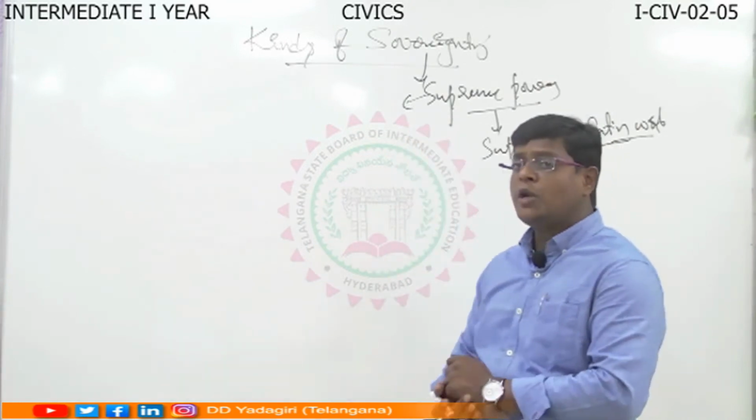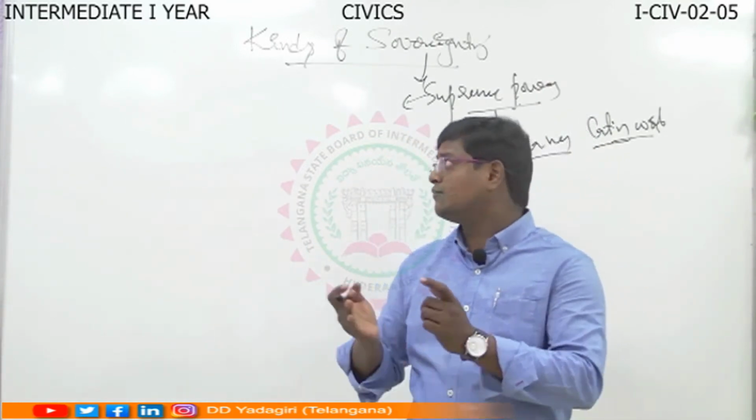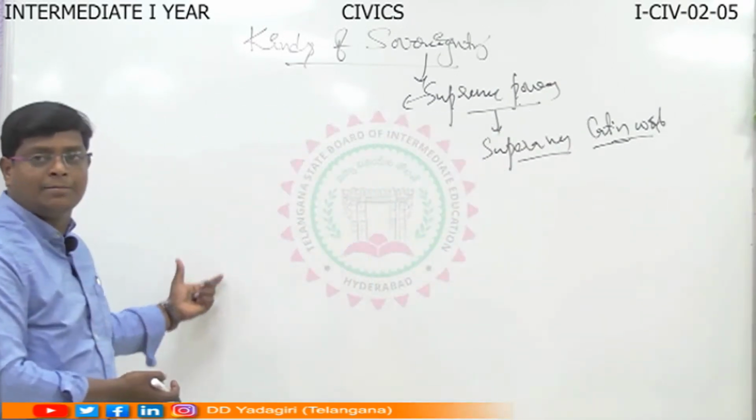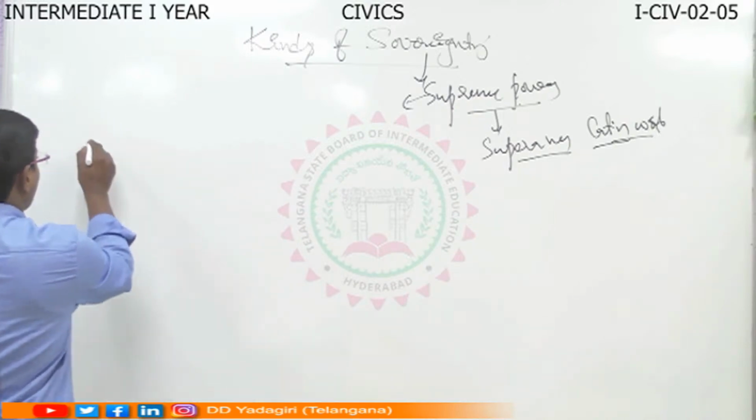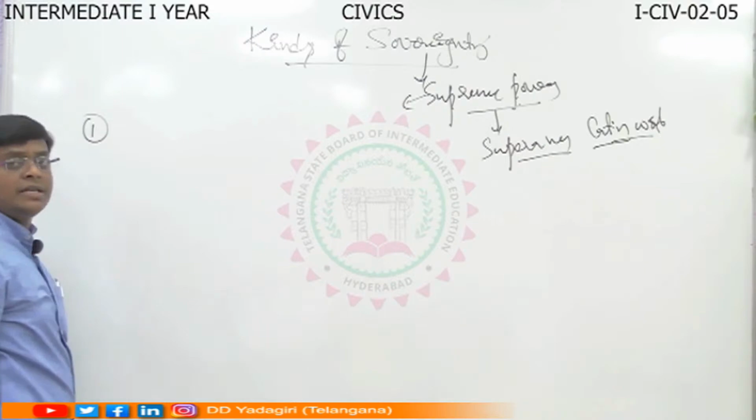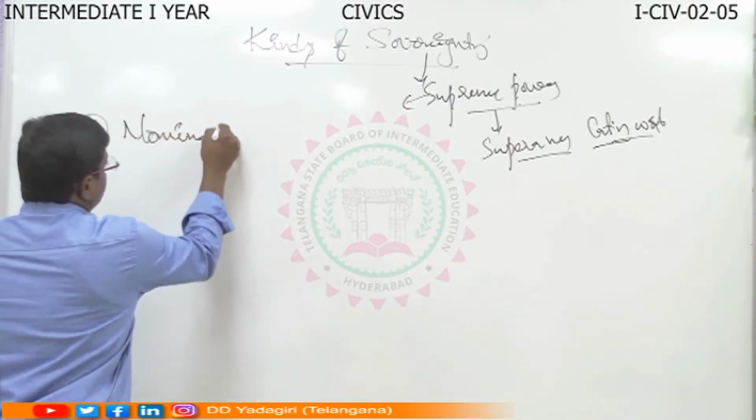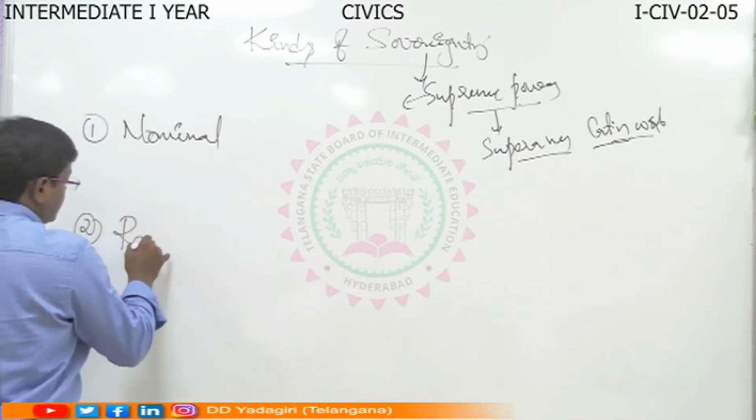So now we are going to cover different kinds of sovereignty. What are the different kinds of sovereignty? First, we have to mention all the kinds of sovereignty here. The first one is nominal sovereignty, and the second one is real sovereignty.